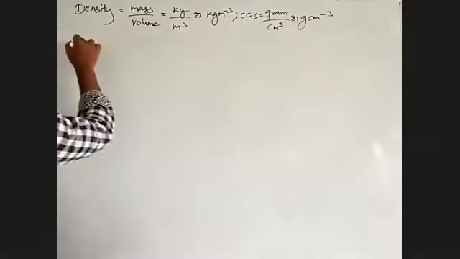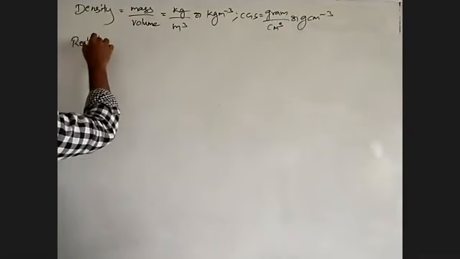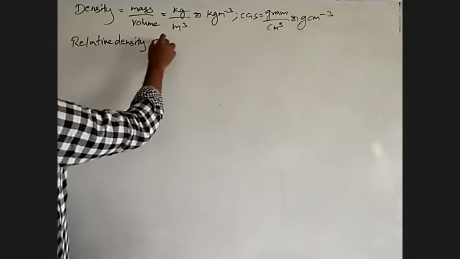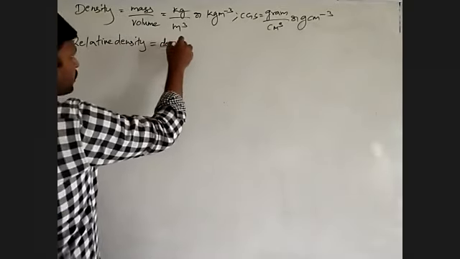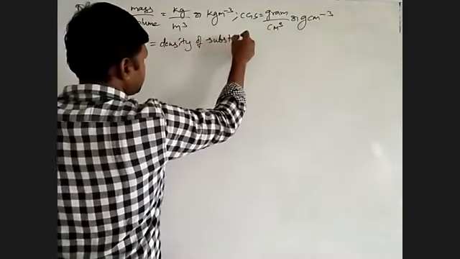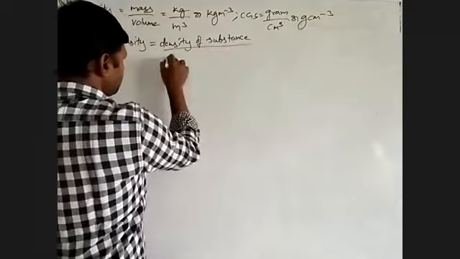Then coming to relative density, what is it? It is the density of a substance divided by the density of water.